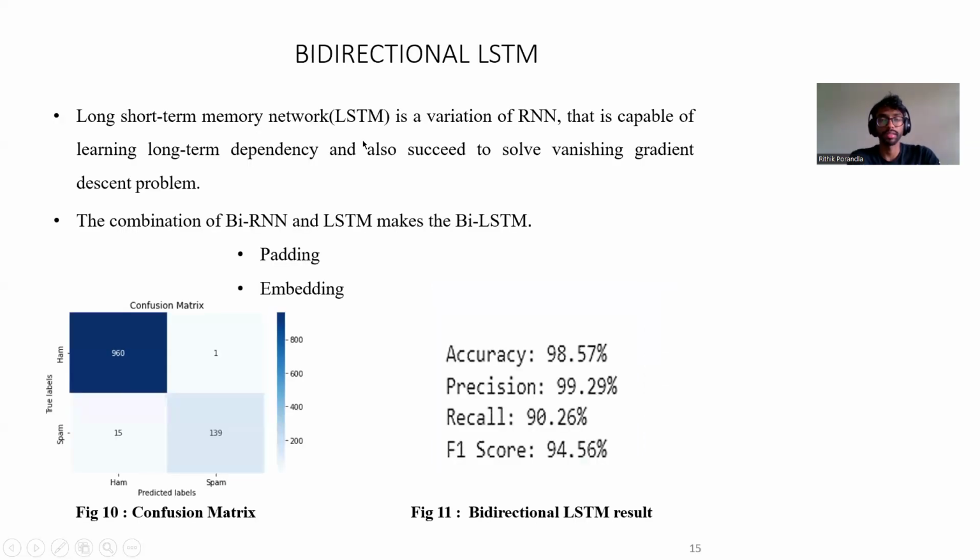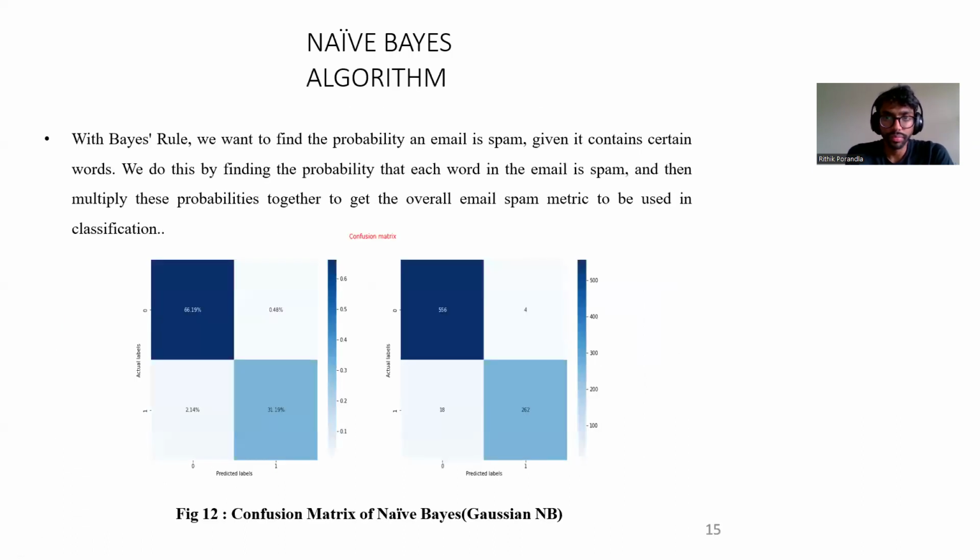So when we come to the LSTM, it is long short-term memory. It is capable of learning long-term dependency and also solves the vanishing gradient problem. After doing the LSTM, we have an accuracy of 98.5, which is very efficient.